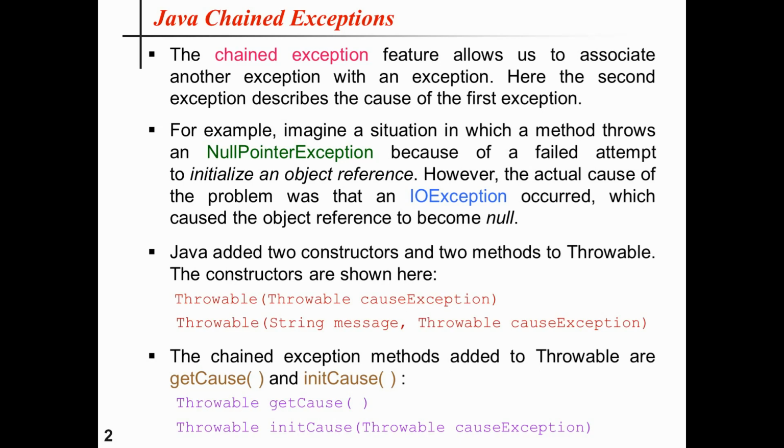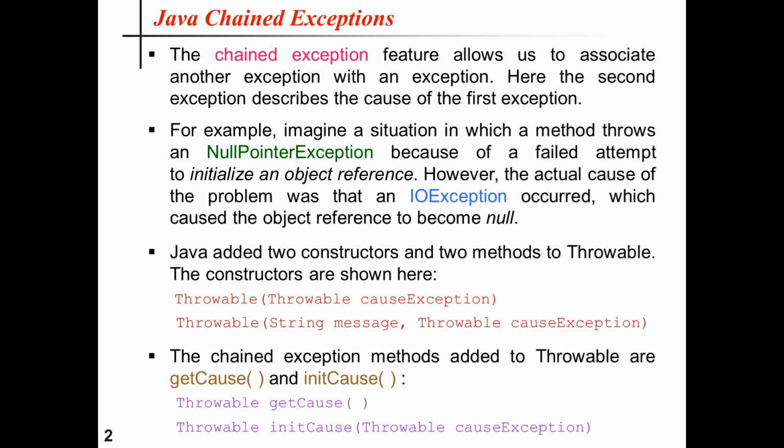And the second one, that is the initCause method, associates the cause exception, that means Throwable causeExc, with the invoking exception and returns a reference to the exception. Thus we can associate a cause with an exception after the exception has been created. However, the cause exception can be set only once. Thus we call initCause only once for each exception object being generated.